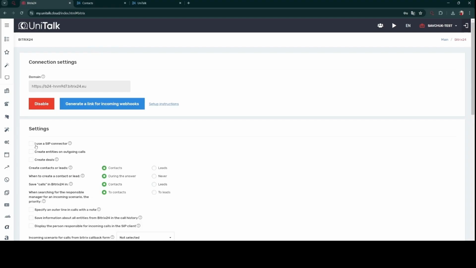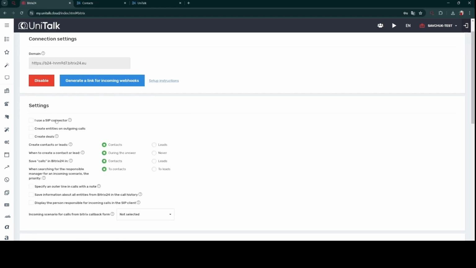If we use a SIP connector in our CRM system, we check the corresponding checkbox, and after that, the integration work will depend on the SIP connector settings. If we do not use it, we will conduct additional settings. We can specify whether entities need to be created for outgoing calls, as well as whether deals need to be created. Additionally, we choose which entities we work with, contacts or leads, and at what moment they need to be created. We choose where to save calls in Bitrix24, to the contact or to the lead, and also which entity we prefer when searching for the responsible manager in the incoming scenario.